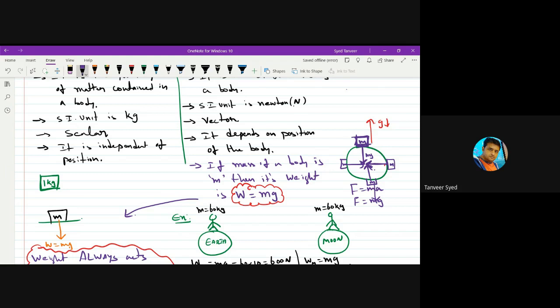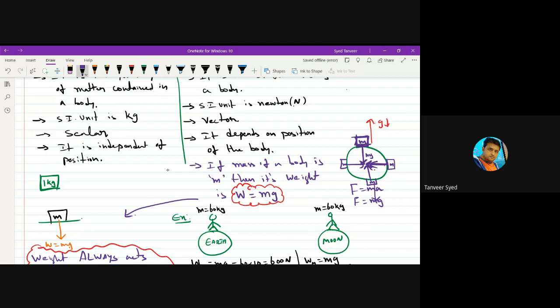Or you can also say that it is always vertically downward, because if a person is standing near the North Pole, he will be pulled towards the center of Earth. For him, it is vertically downward. If a person is standing at the equator of Earth, Earth will still pull him towards the center of the Earth. For him, vertically downward direction will be this, not this.